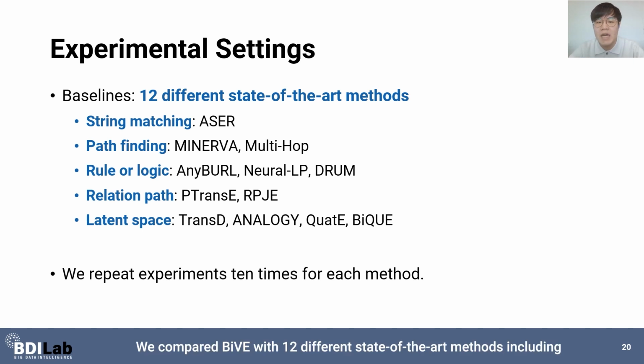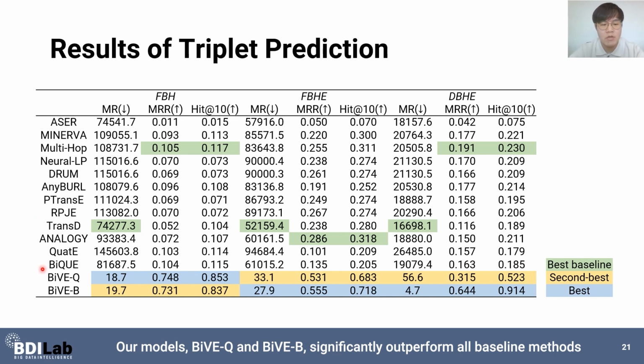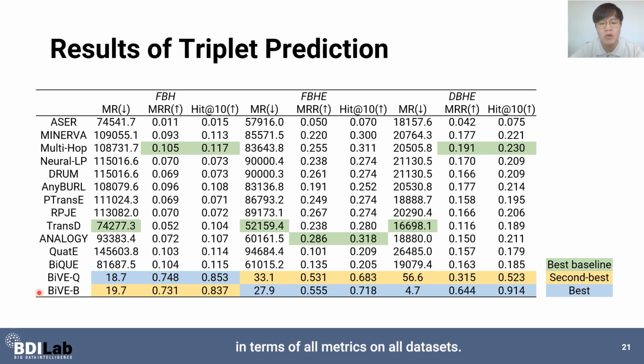We compared Bi-Level with 12 different state-of-the-art methods including string matching, pathfinding, rule, relation path, and latent space-based models. We repeated experiments 10 times for each method and reported the average. This table shows the results of triplet prediction. Our models, Bi-Q and Bi-B, significantly outperform all baseline methods in terms of all metrics on all datasets. We observed a significant performance gap between the best baseline method and Bi-Level.